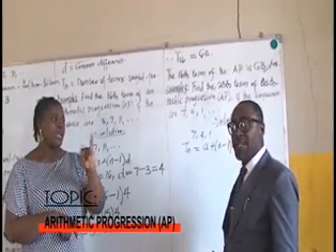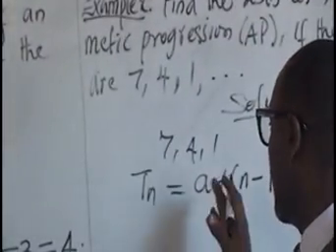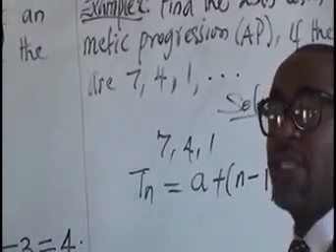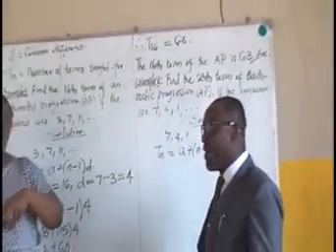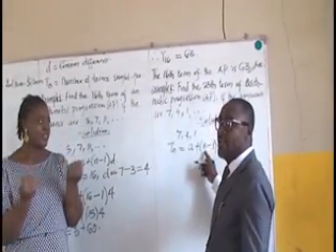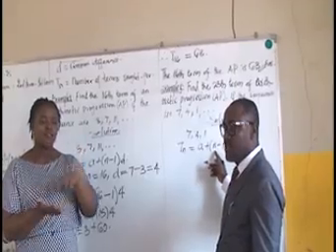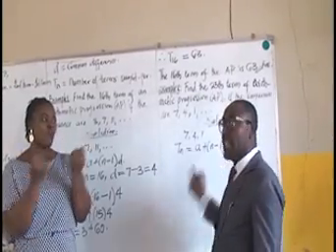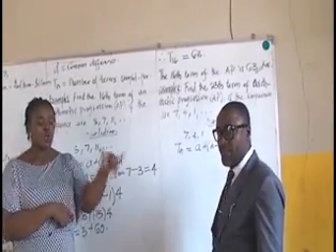I want to believe that we're already used to these terminologies in the formula. a represents our first term, n represents the number of terms, and d is the common difference.